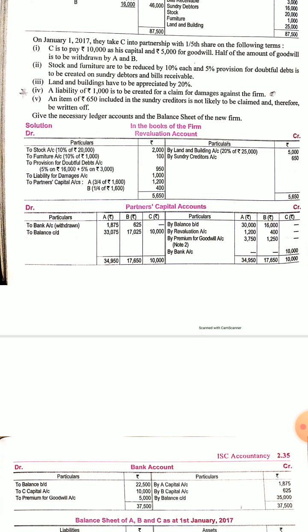So let's see what are the amounts. So 10% of stock 20,000, so 2,000, and 10% of 1,000, that is rupees 100. So stock and furniture are given in the debit side of the revaluation account.